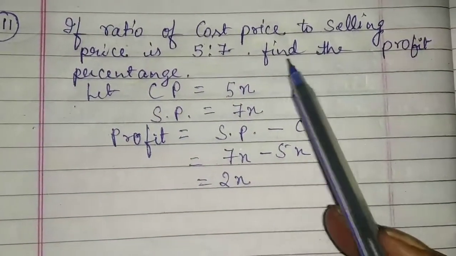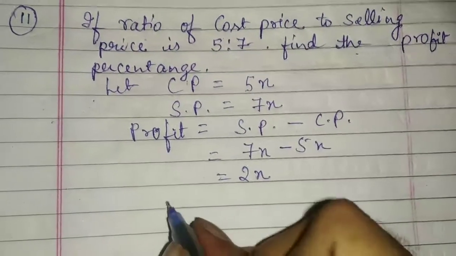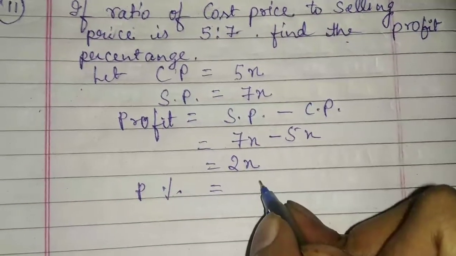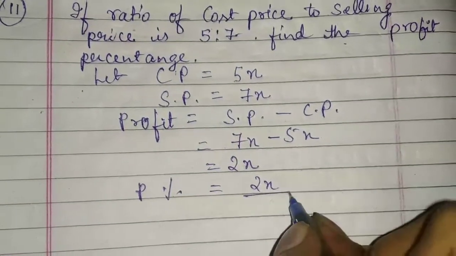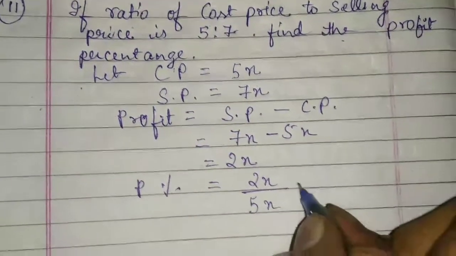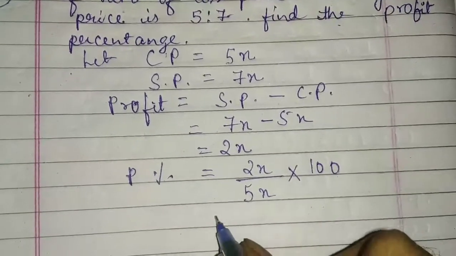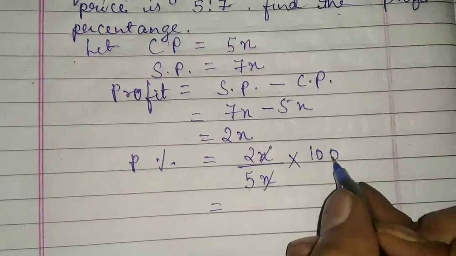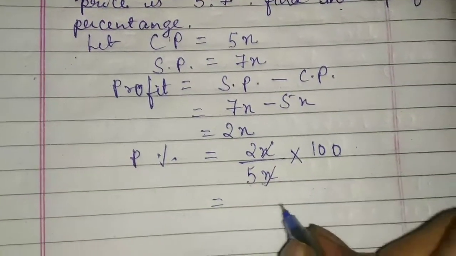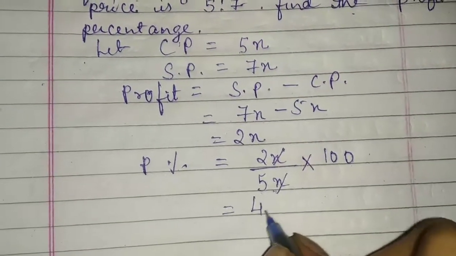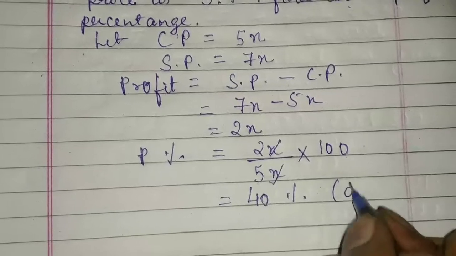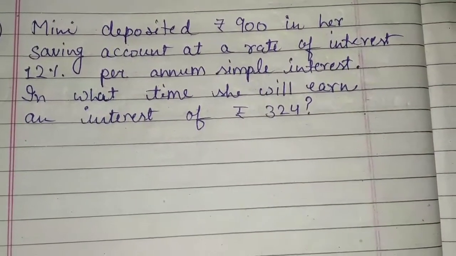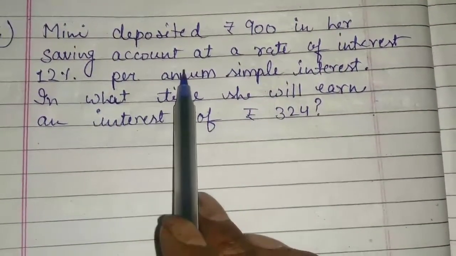After this, the question asks you to find the profit percent. And as I told you in the previous question, the formula of profit percent is profit upon CP. CP's value is 5x and it should be multiplied with 100. That means, students, x and x will be cancelled, 5 and 100 will be cancelled, 5 2s are 10, and 0 will be added. That means 20 2s are 40%. That means which option will be right for this? D option.